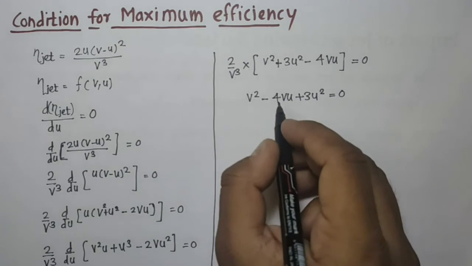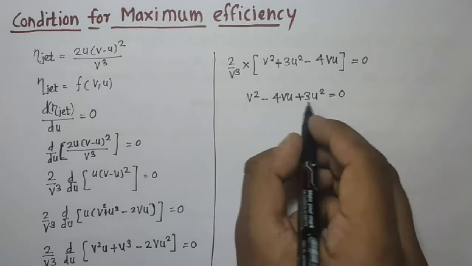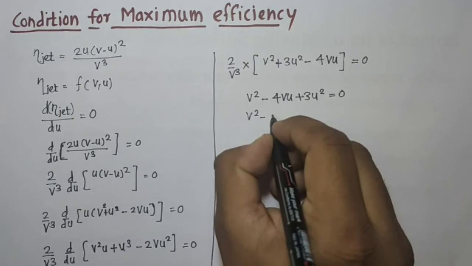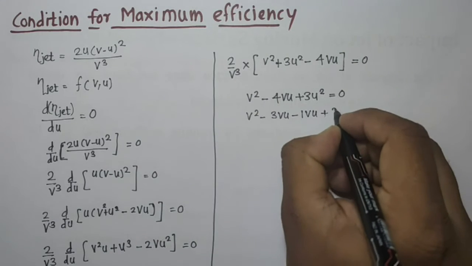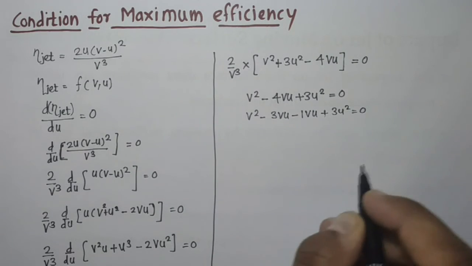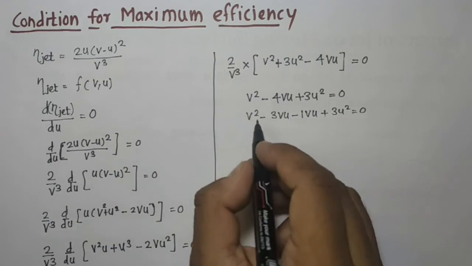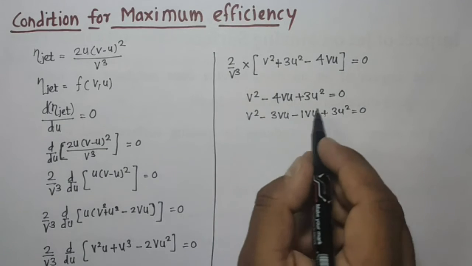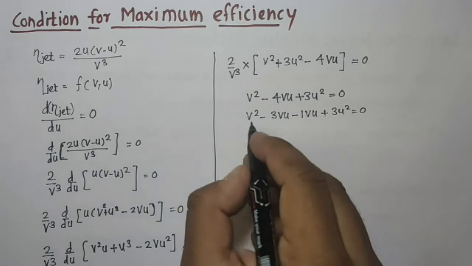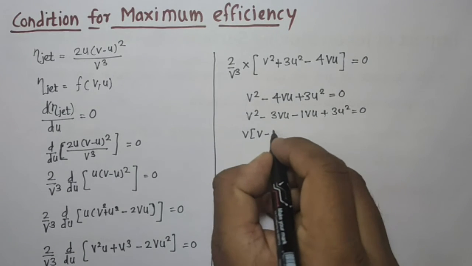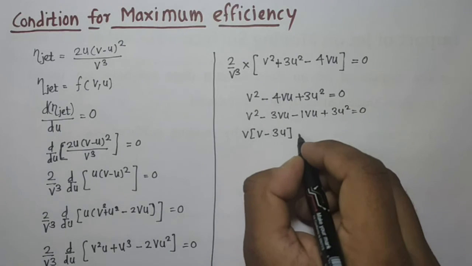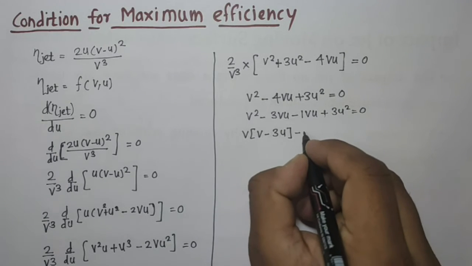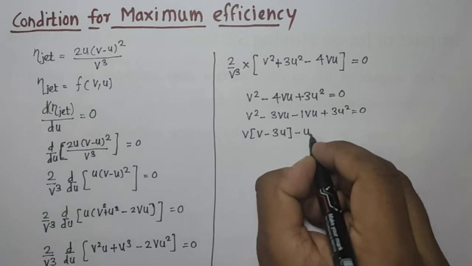Now this quadratic equation can be solved like this: v² − 3vu − vu + 3u² = 0. Now we take v as common, so v(v − 3u), and from the second term we take −u as common, so −u(v − 3u).